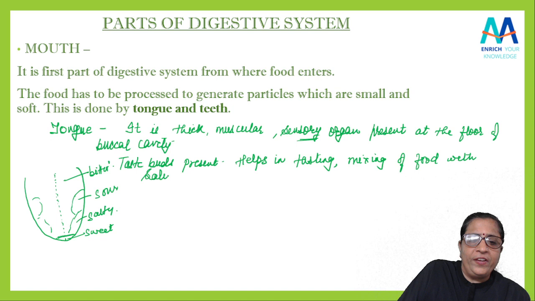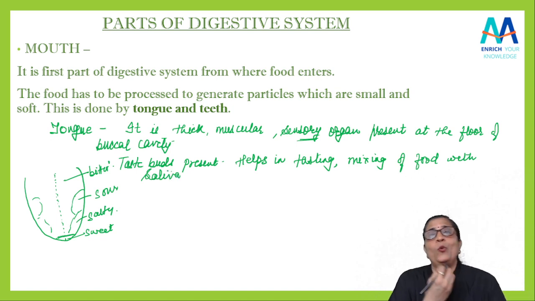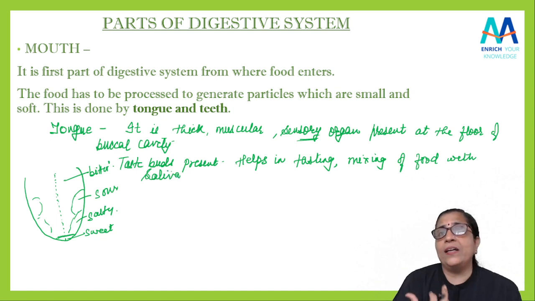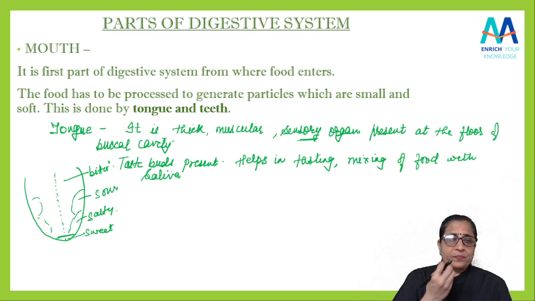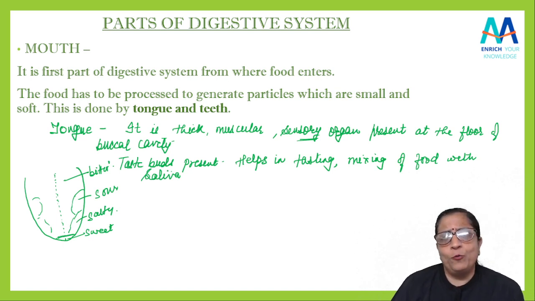In our mouth we have saliva, है ना? मुंह में पानी आता है जब हम खाना देखते हैं, when we see some delicious food in front of us, or we smell something good. Yes, the water comes in our mouth. So what is it? That is nothing but saliva. उसको हम क्या बोलते हैं?